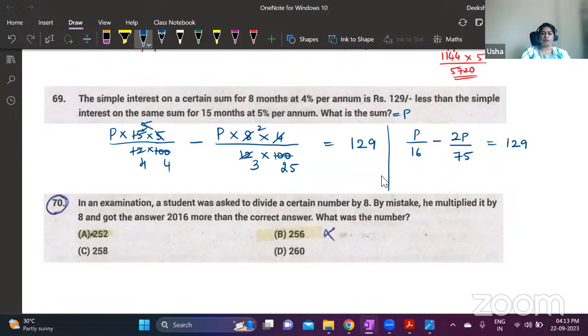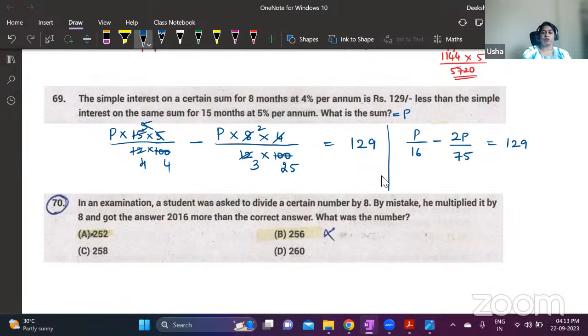We'll take the LCM for these two. Or actually, options will be there, and you can take the options and find out in which case you get the difference as 129. Here I did not give options for a reason. 16 and 75, do they have any common factors? 16 is 2 to the power 4, 75 is 15 into 5.